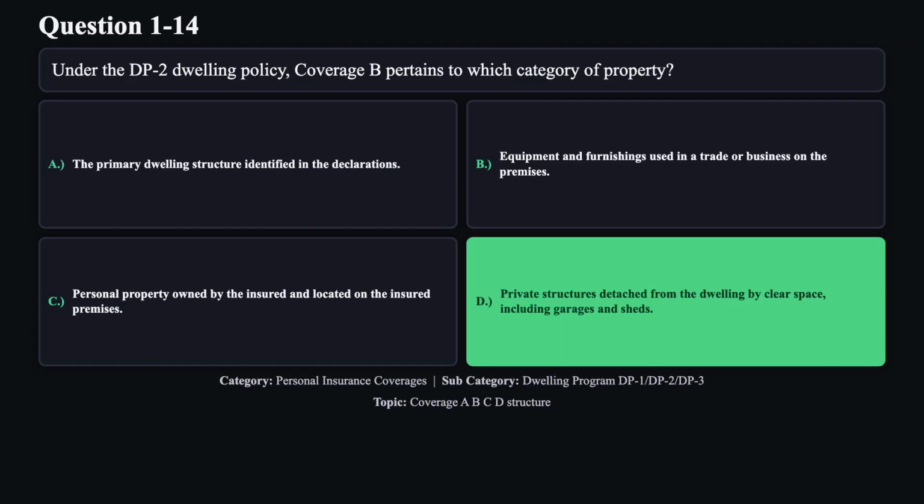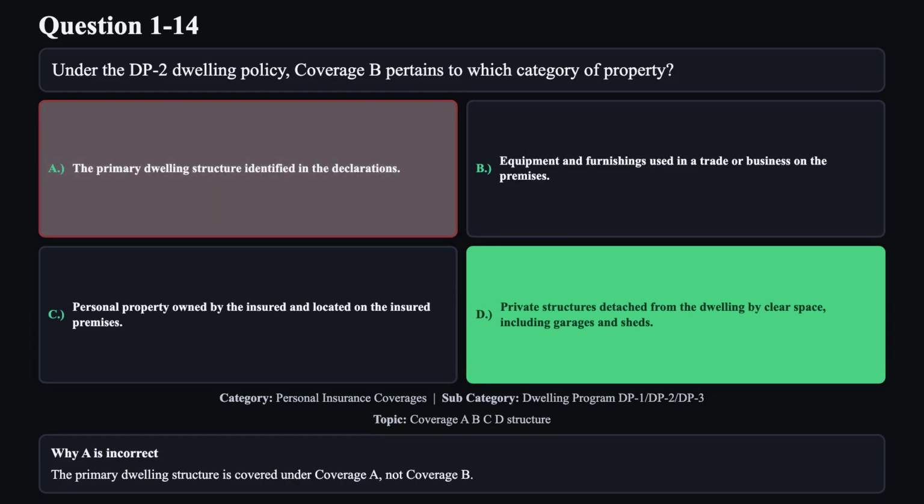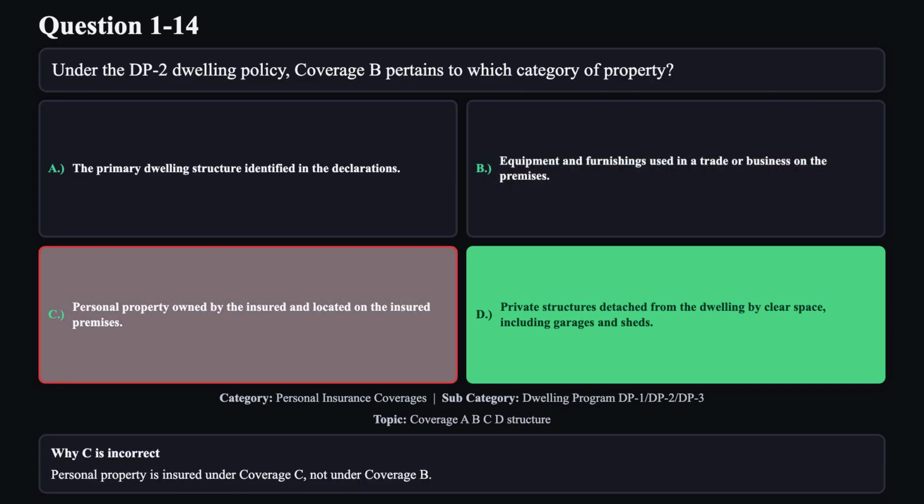The correct answer is D. Coverage B extends to private structures detached from the dwelling by clear space, such as garages and sheds, while the other coverages focus on the dwelling, personal property, or business equipment. Reason A is not correct. The primary dwelling structure is covered under coverage A, not coverage B. Reason B is not correct. Business equipment and furnishings on the premises are not included in coverage B. Reason C is not correct. Personal property is insured under coverage C, not under coverage B.